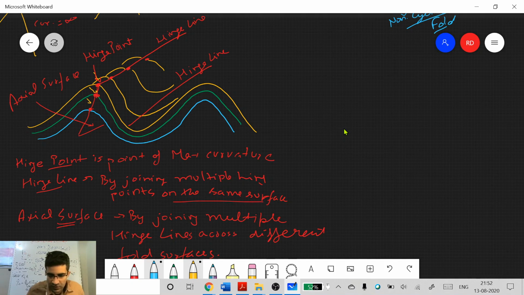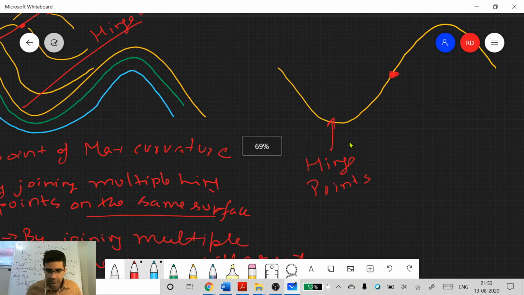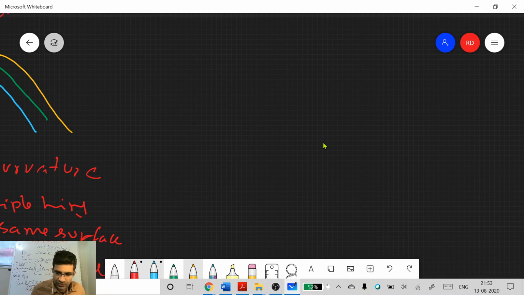So if I draw a fold surface like this, somewhere here, these are hinge points. I'll draw it again so that it's clear. Okay, so these are our hinge points.